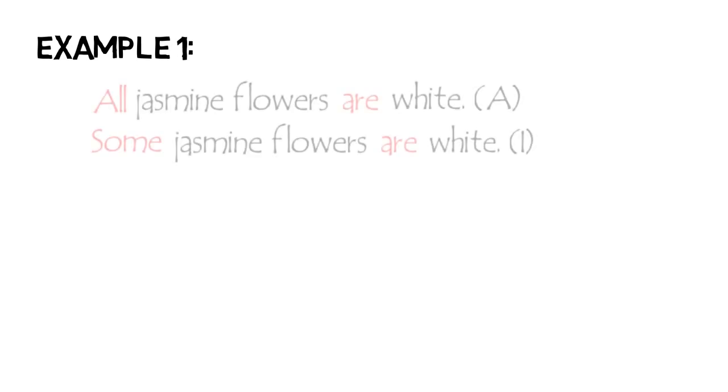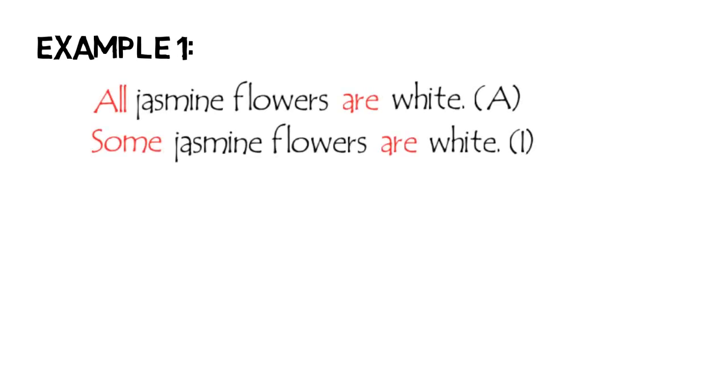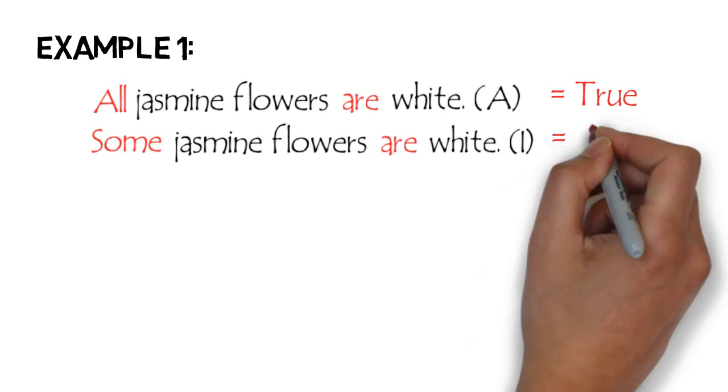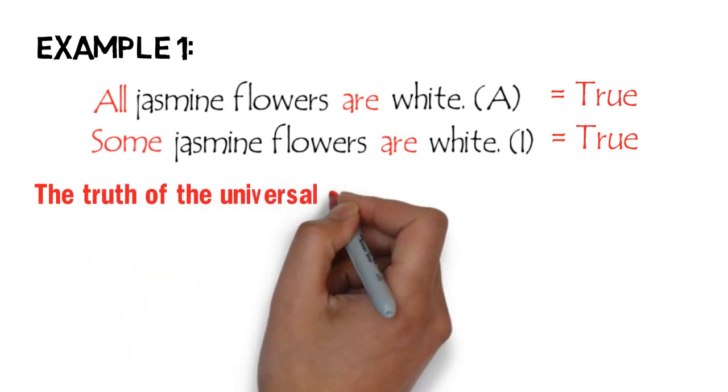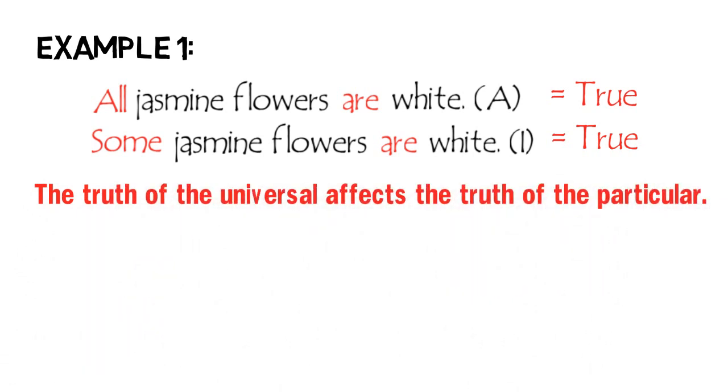If we assume that the proposition "All jasmine flowers are white" is true, then its subaltern "Some jasmine flowers are white" is absolutely true. As we can see, the truth of the universal affects the truth of the particular. Thus, if it is true that all jasmine flowers are white, then it is impossible for at least one of the jasmine flowers to be not white. Hence, "Some jasmine flowers are white" is absolutely true.